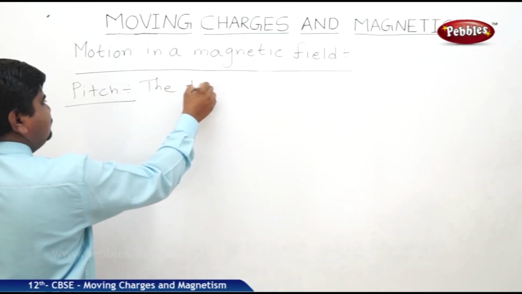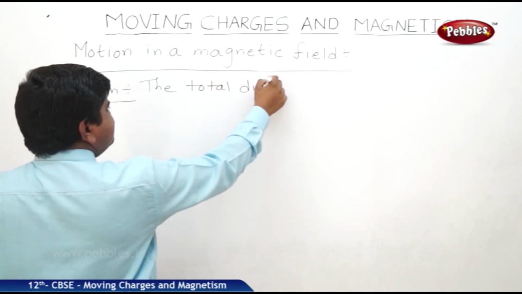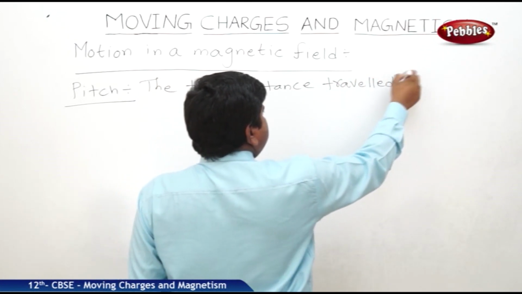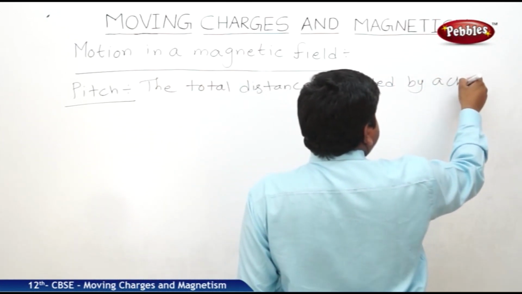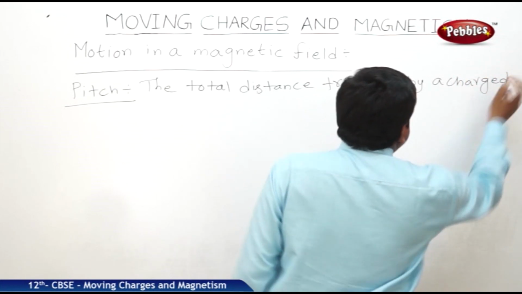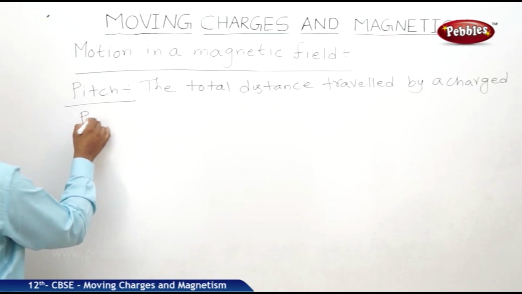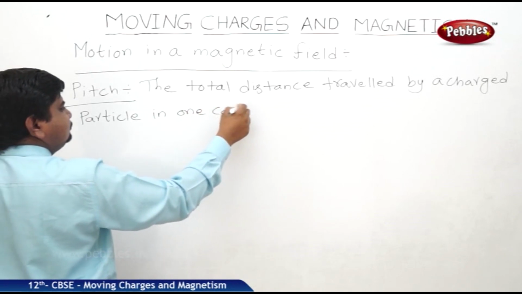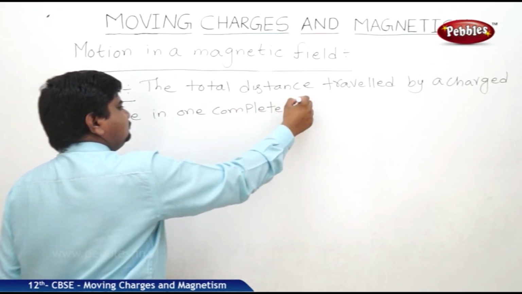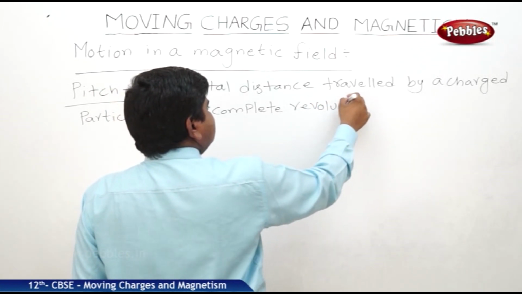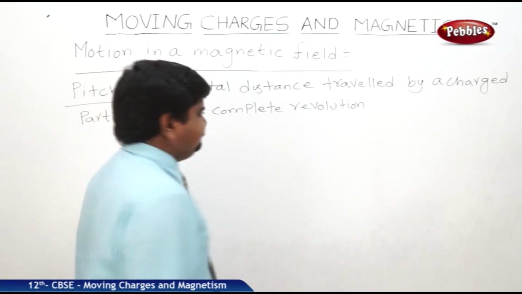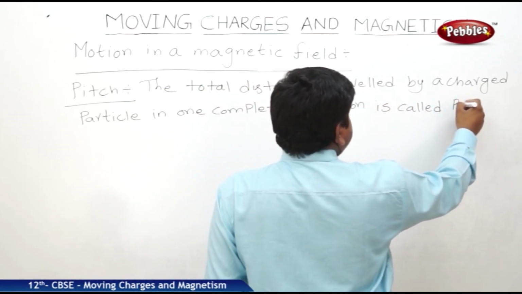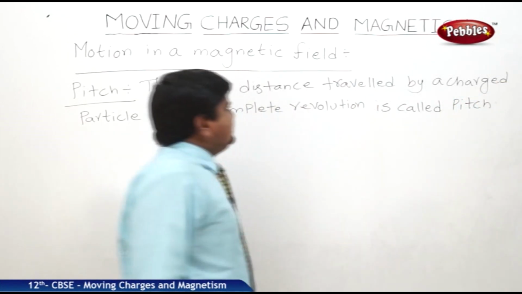The total distance travelled by a charged particle in one complete revolution is called pitch. So, it is the distance travelled.